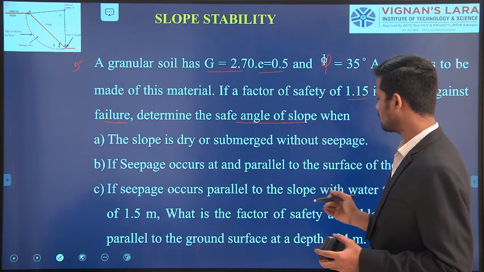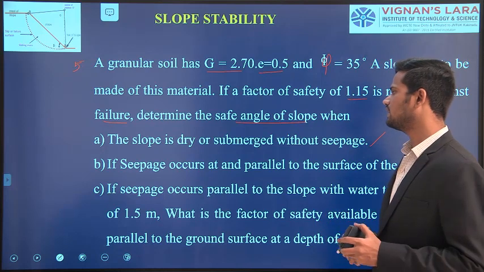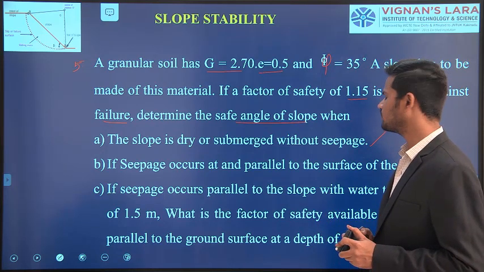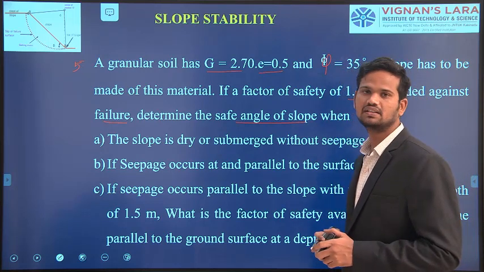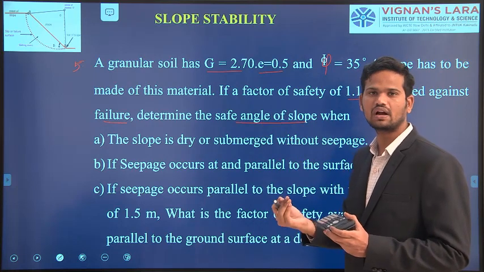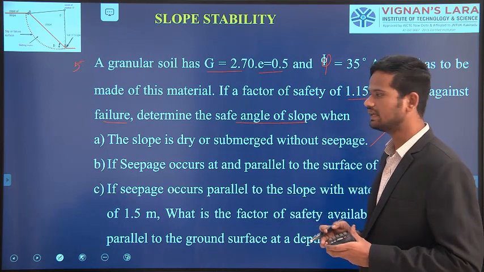They gave three conditions below. The first condition is the slope is dry or submerged without seepage. That means either completely filled with water or the soil mass is completely dry.